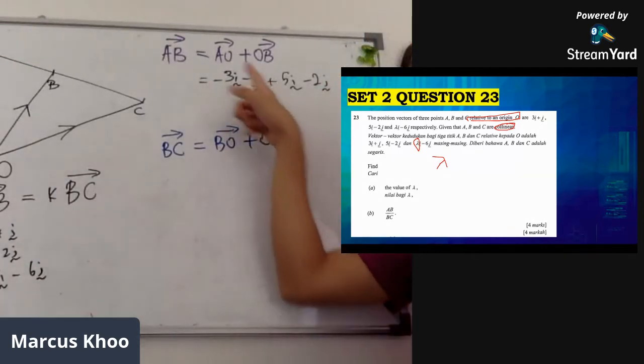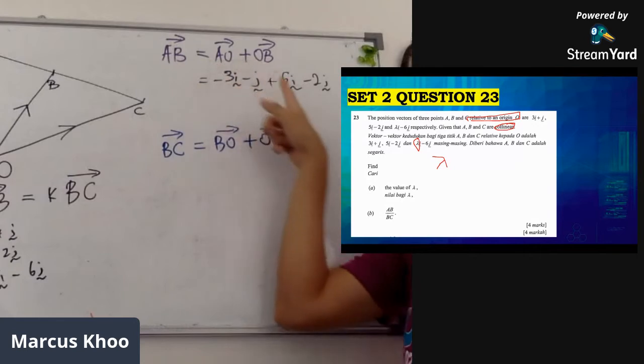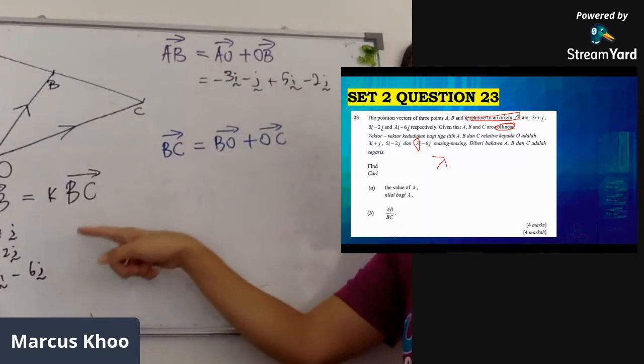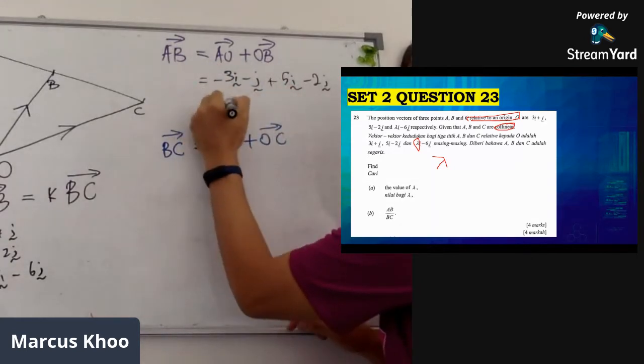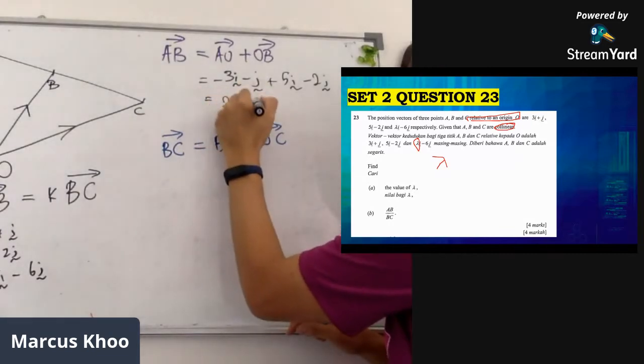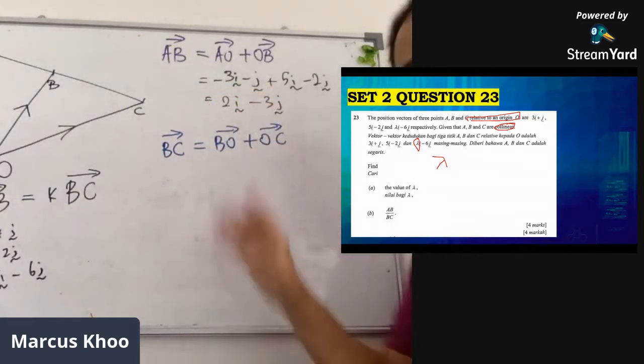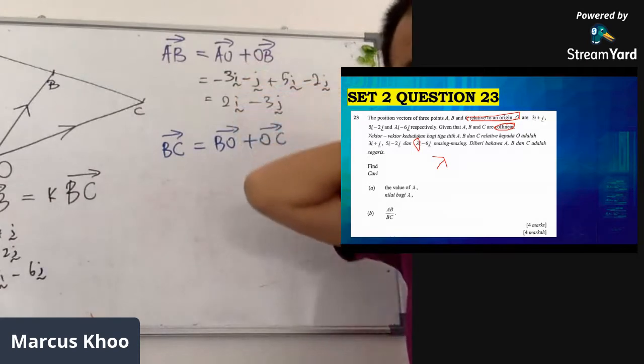Minus 3i minus j because we change the direction of AO, and then OB we take as given. So this will give you 2i minus 3j. Let's leave it at that first one, 2i minus 3j.